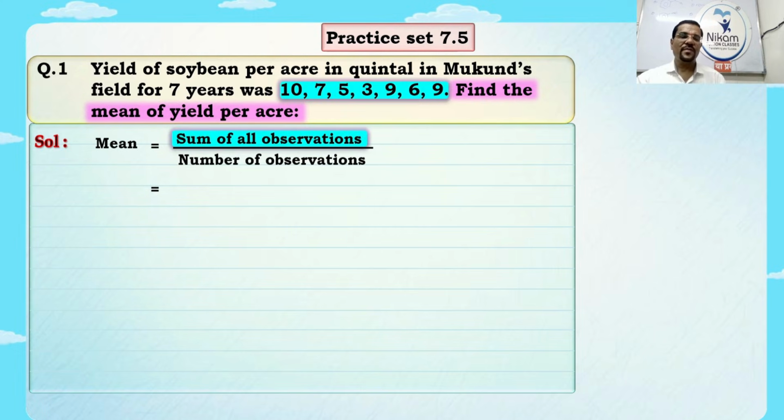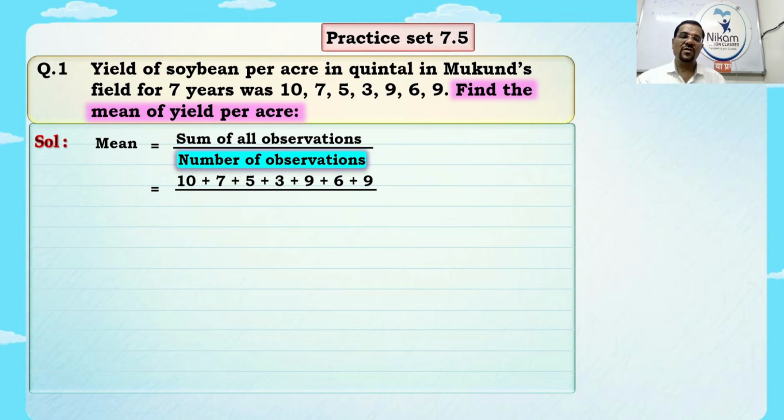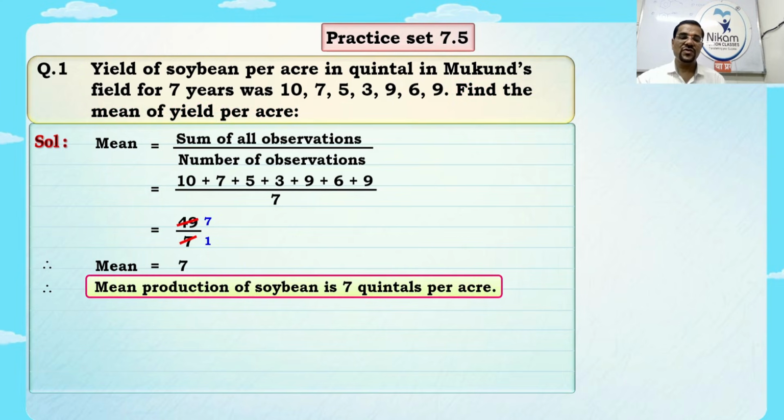Very good. So now, sum means what? Addition. So 10 plus 7 plus 5 plus 3 plus 9 plus 6 plus 9 upon number of observations, which is 7, already given in your question. Doing the addition: 9 plus 6 is 15, plus 9 is 24, 27, 32, 39, 49. So 49 upon 7. Do the division: 7 sevens are 49. So the mean production of soybean is 7 quintals per acre.